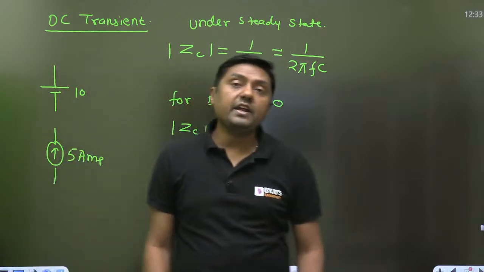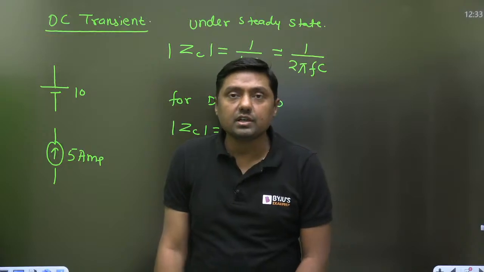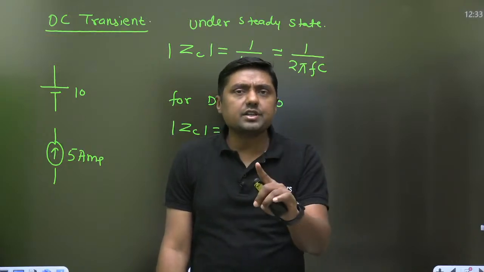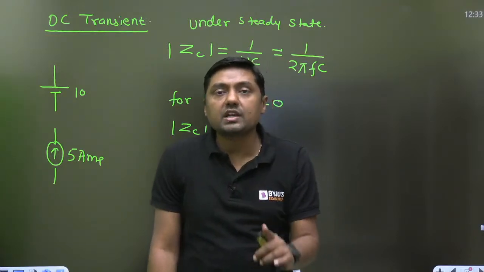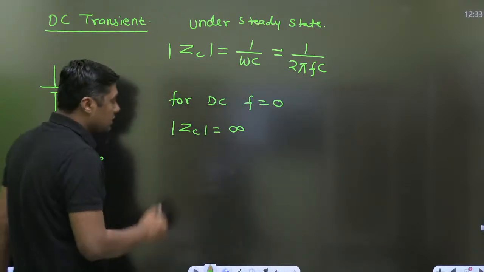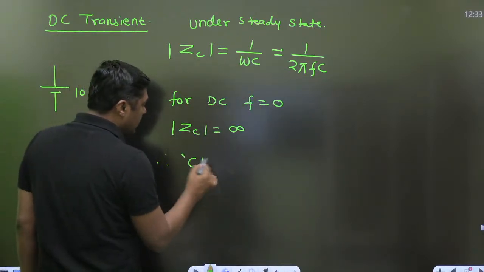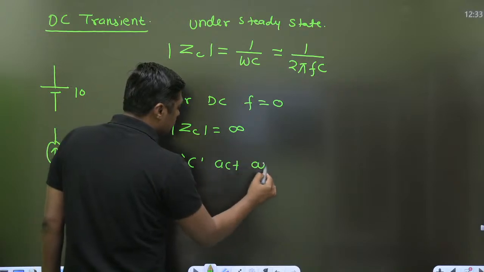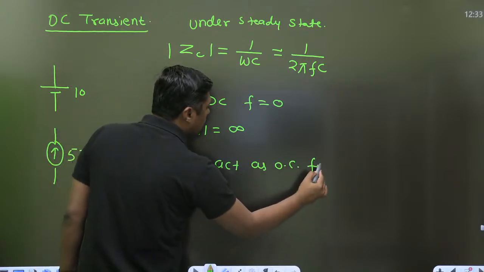Impedance is infinite for the capacitor for a DC signal. Under steady state, the capacitor always acts as an open circuit for a DC signal.